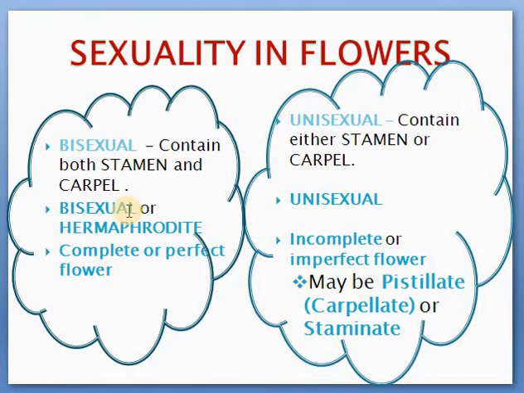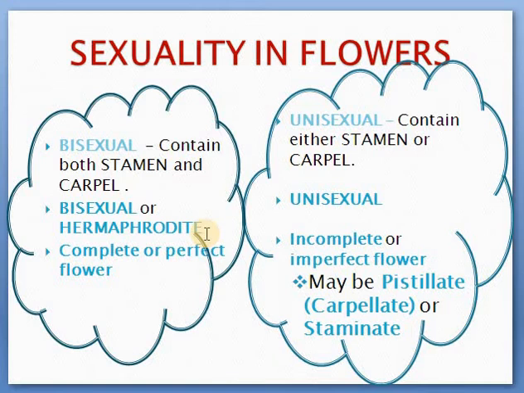There is another word for bisexual flower, that is hermaphrodite. Note down this word, you have to learn the spelling of this word hermaphrodite. This is a common word. Sometimes even for animals you can say hermaphrodite if they possess both sex organs. One such best example is earthworm. Earthworm is a hermaphrodite animal. That means it has both male and female sex organs in one animal. So that is hermaphrodite, bisexual or hermaphrodite.